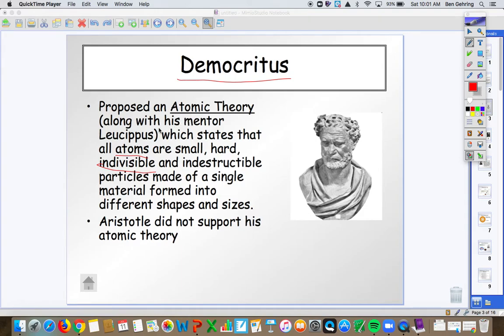And one of the people that argued with his idea was that fellow named Aristotle. And because of Aristotle's clout and his reputation, people followed Aristotle and didn't give Democritus much thought. And so we don't hear much about him, but he was the first one to say, hey, I think all this stuff is made of small little particles. I don't know what Aristotle's view on things was, but it was obviously different than Democritus.